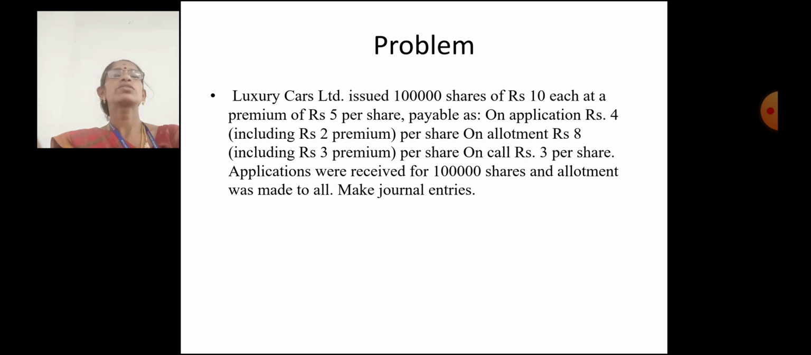Problem number 2. Luxury Car Limited issued 1 lakh shares of ₹10 each at a premium of ₹5 per share, payable as application ₹4 including premium, allotment ₹8 including ₹3 premium, and on call ₹3 per share. Applications were received for 1 lakh shares and allotment was made to all. Make journal entries. First you have to make a journal entry of 1 lakh shares for application received, 1 lakh shares for allotment with premium, and 1 lakh shares for first and final call money of ₹2.